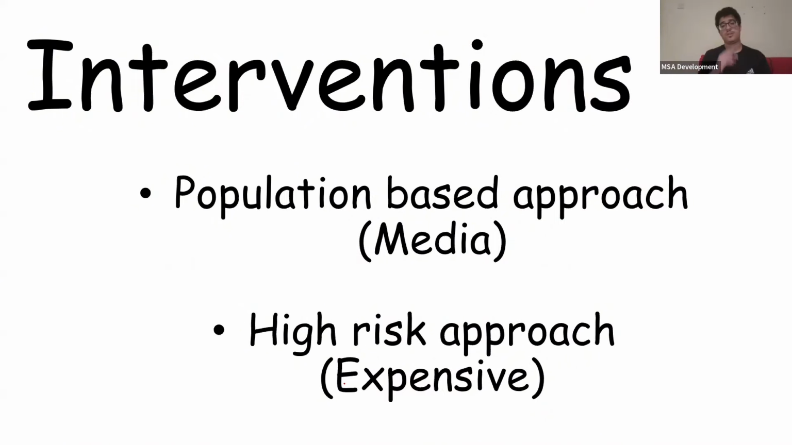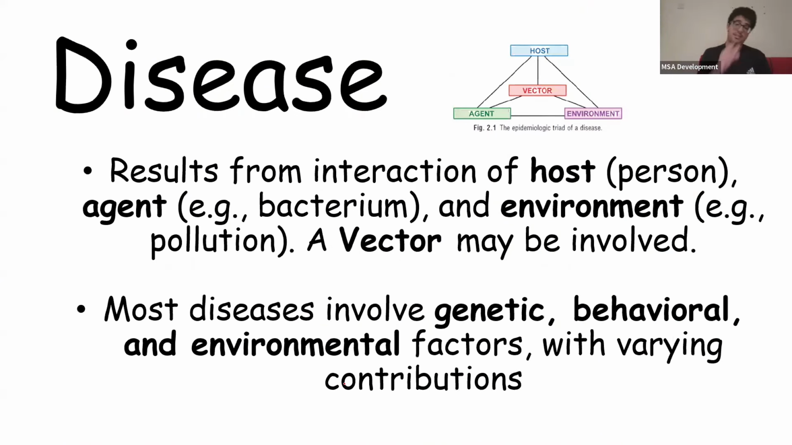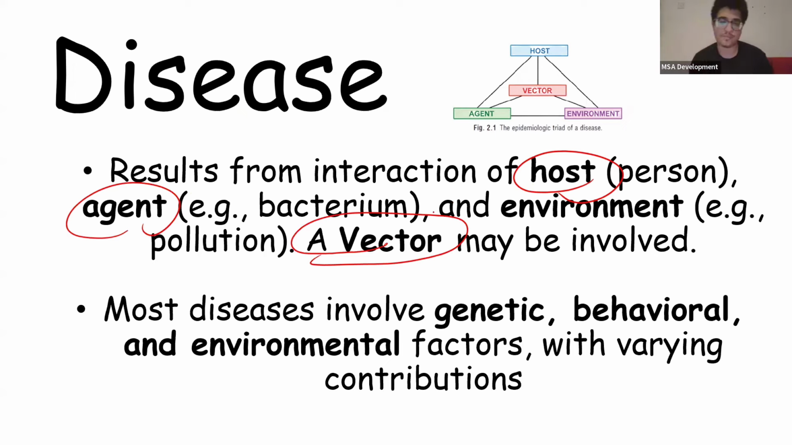And now disease. I don't know why they're teaching you guys this, these lectures actually annoy me. It results from the interaction of a host and an agent. So the host is us, the agent is the bacteria, for example, and the environment is the air we breathe, the pollution, for example. You guys remember microbiology, a vector may be involved, like a mosquito passing on malaria or something.